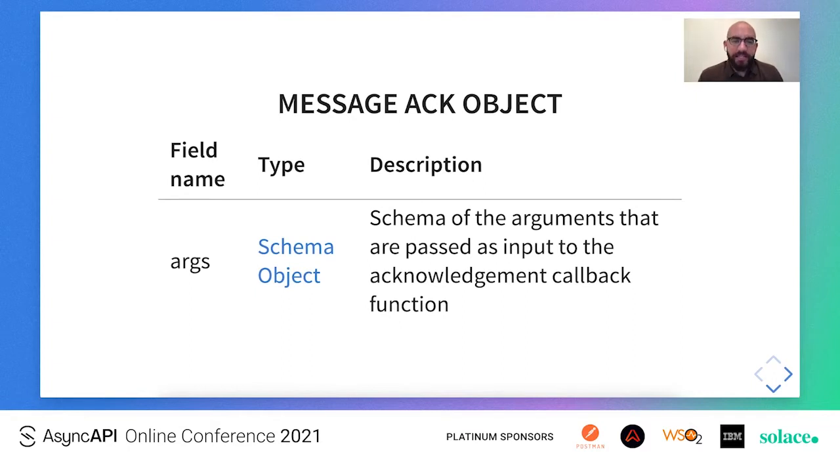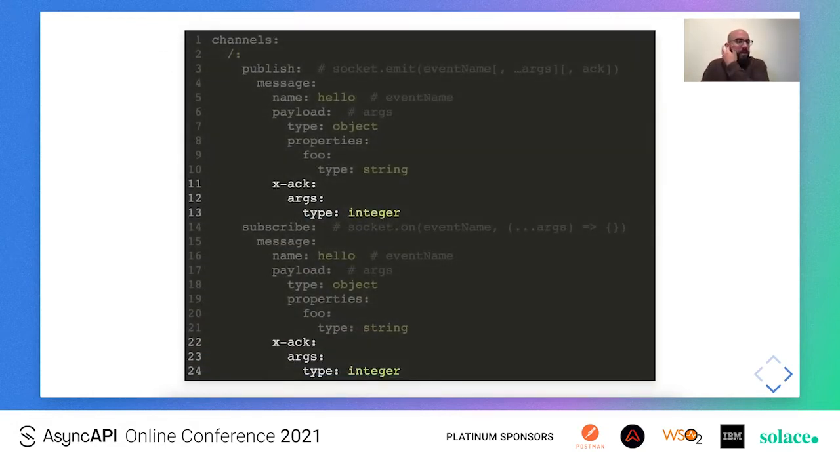And this is how the message tag object would look like. There is going to be an object of a single field, which is to be called args. The type of this field would be a schema object, and this would be the schema of the arguments that are passed as input to the acknowledgement callback function. And this is how it would look in practice.